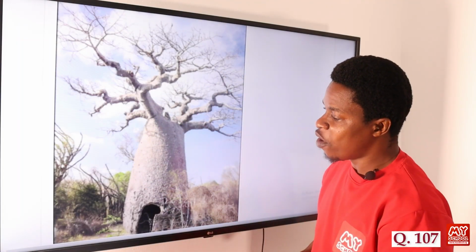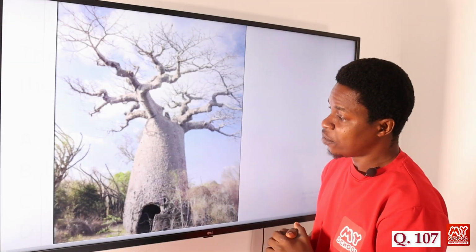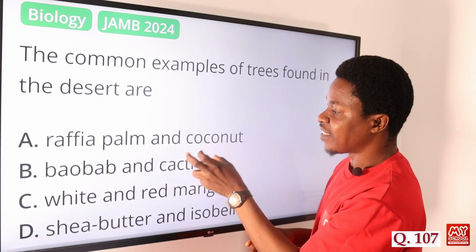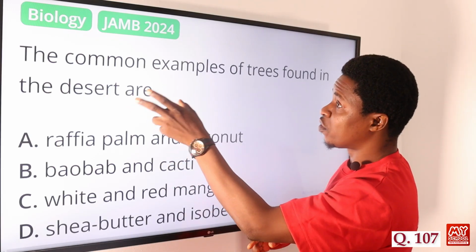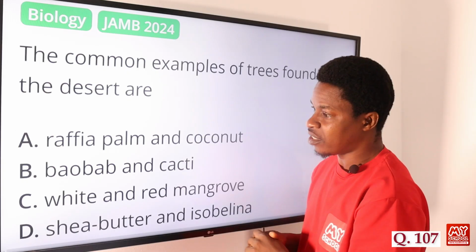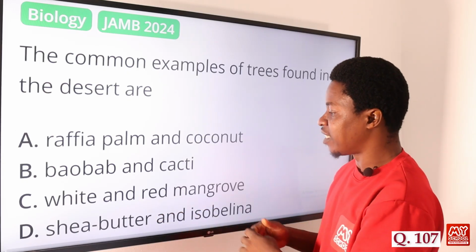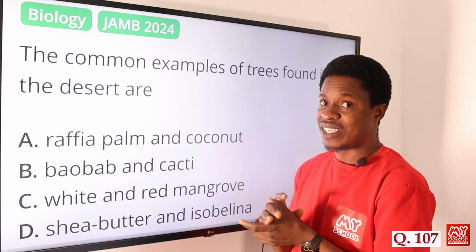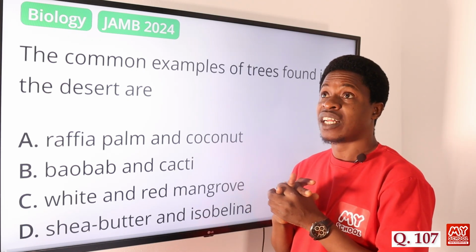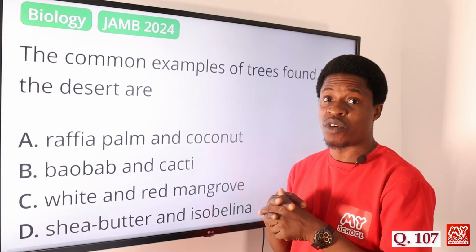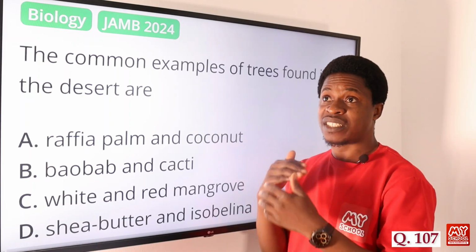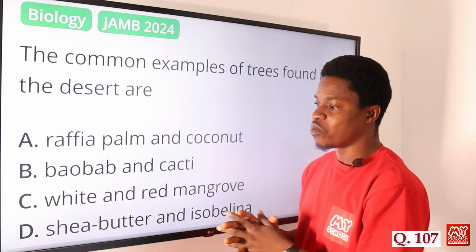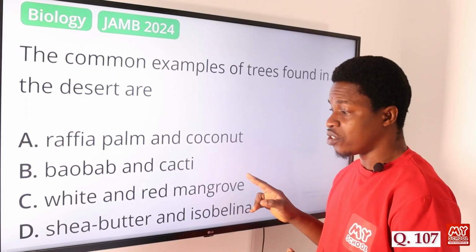So let's move back to the options. Baobab and cacti are examples of trees that are commonly found in the desert. Option C says white and red mangrove. The white and red mangrove usually grow more where there is rain, where we have the tropical rainforest, like we have in the savanna. We have them growing in those parts, but not in places where we have a limited supply of water. They will not do well there.